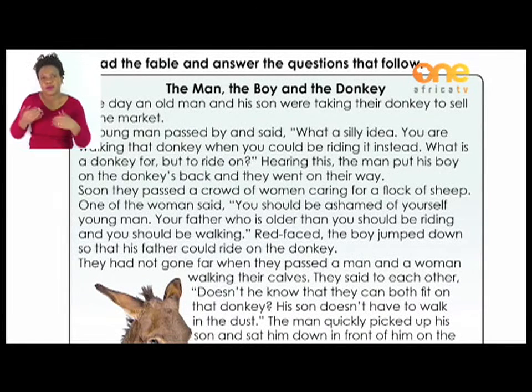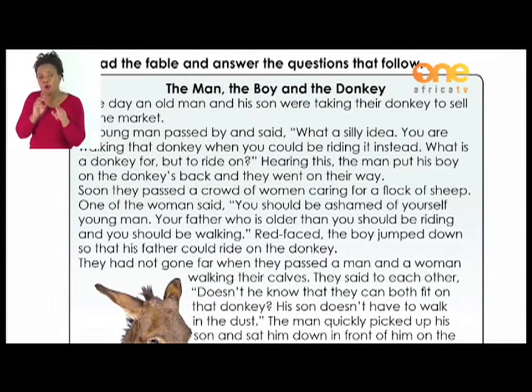A young man passed by and said, "What a silly idea. You are walking that donkey when you could be riding it instead. What is a donkey for but to ride?" Hearing this, the man put his boy on the donkey's back and they went on their way.